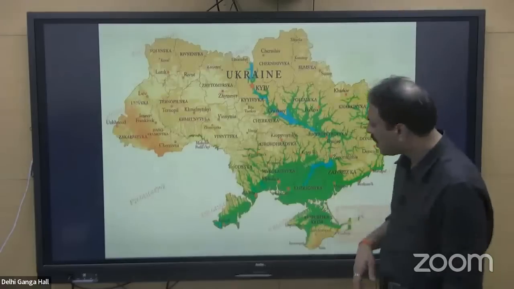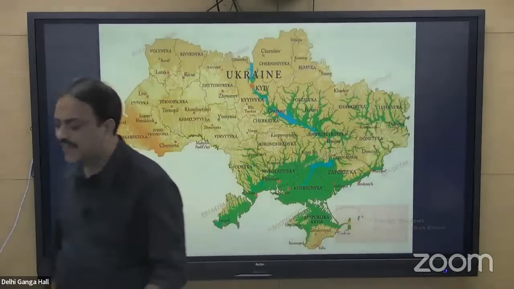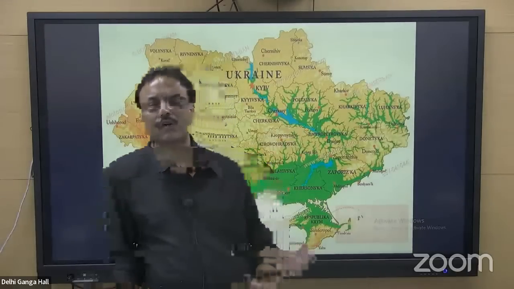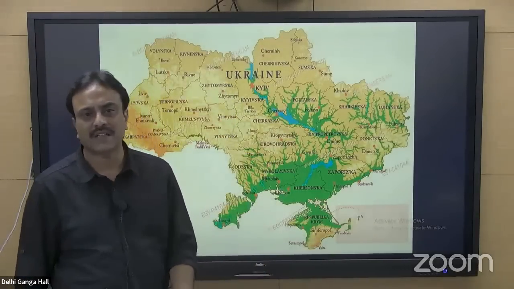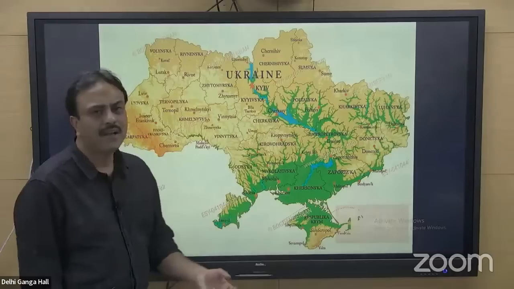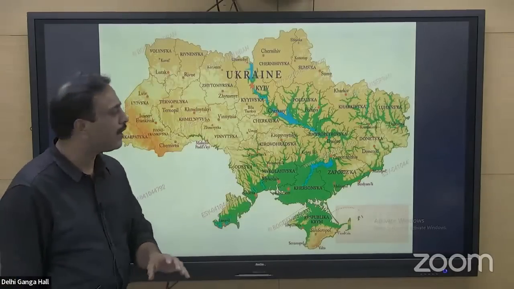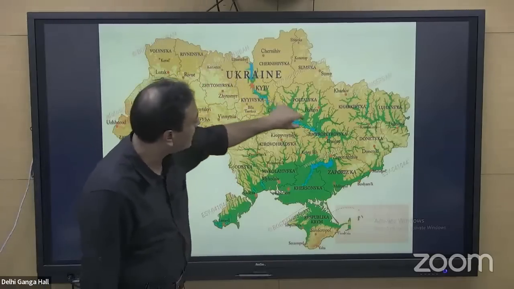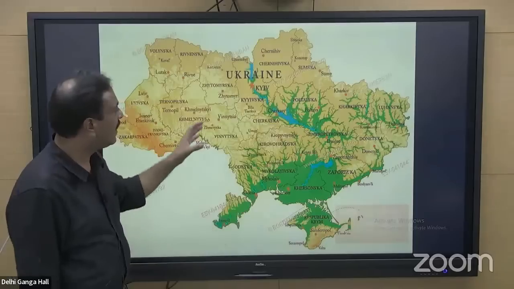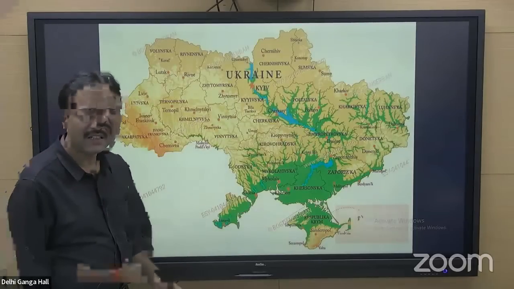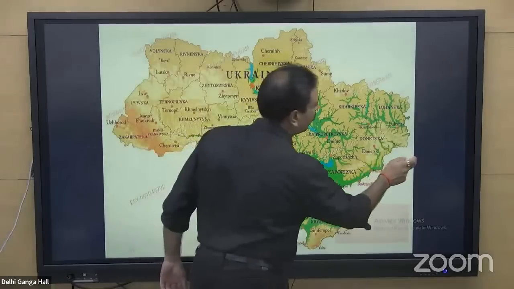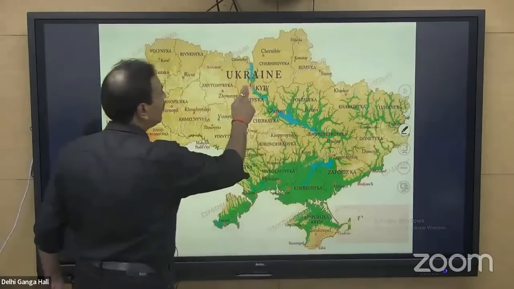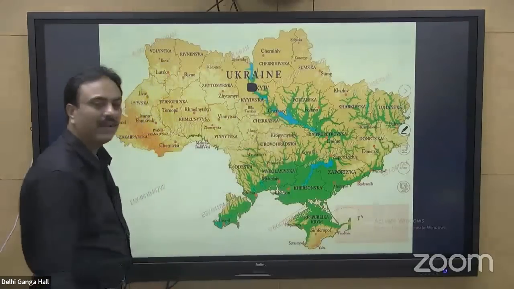Have a look at the map of Ukraine. A careful study of the map of Ukraine is needed, because the topic is in limelight. UPSC may not ask a question on this particular topic in your prelims or in the mains examination, but again a flip question will be there, and in the personality test you cannot skip this region now. Ukraine, the largest, this blue central line which is moving in this manner is the river Dnieper. On this river Dnieper is the location of Kyiv. So Kyiv is present over here on this river Dnieper.